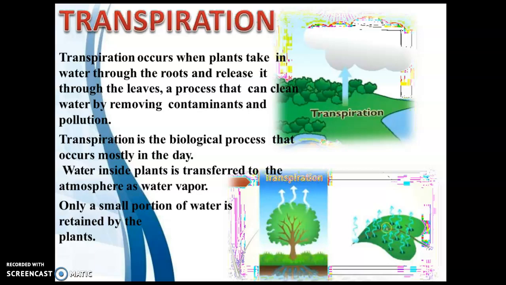Water inside plants is transferred to the atmosphere as water vapor. We show this in this image. Here is the groundwater. It is absorbed by the roots of plants and leaves it, and transpiration occurs due to the sun's energy.